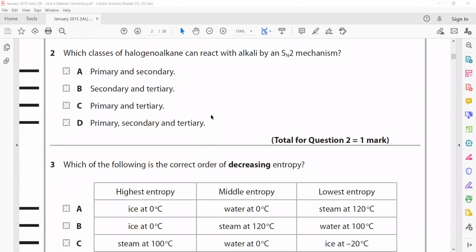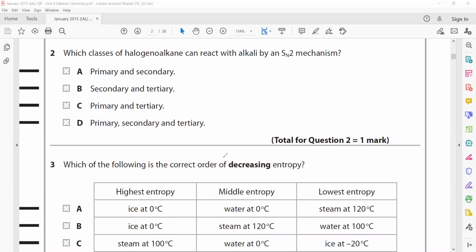Which classes of halogenoalkane can react with alkali by the SN2 mechanism? In the SN2 mechanism, the rate of the reaction depends on the attacking nucleophile as well as the halogenoalkane present.